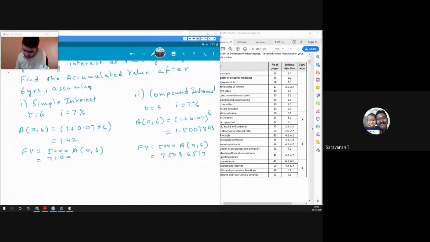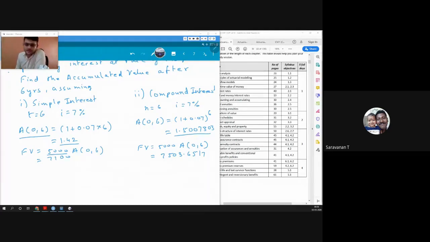Now the accumulation factor gives us the freedom to find how much return we will get after this much time, even if we don't know how much we invested. So here I got 1.42. If I invested 100 rupees, I know it would become 142. If I had invested 100 rupees here, I would have got 150 rupees.